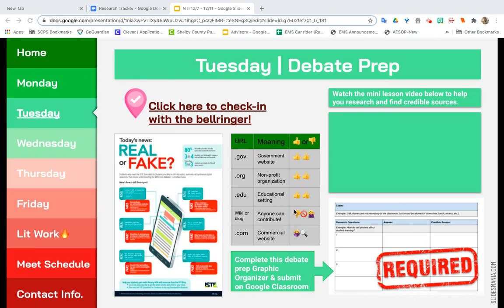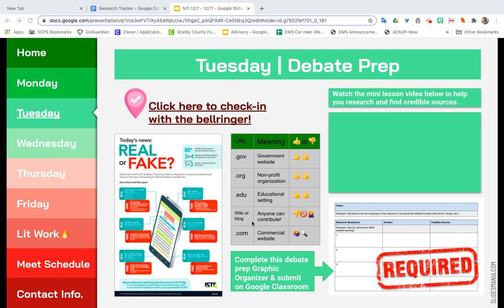So another thing that can help you with that is this chart right next door. And let me just go over these URL domains again because they're really important. They tell us a lot of information. So .govs are government websites. Typically, we can trust those. Those are good to go. .orgs, same thing. They're not making any money off their website, so typically it is a good source to use. Same with .edu. Usually those are researchers or scientists at colleges doing that actual research and posting it online.